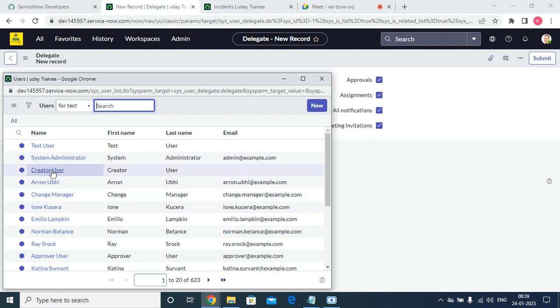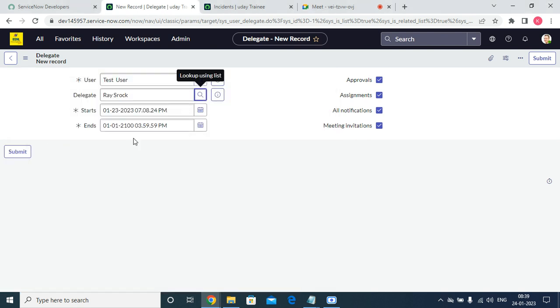I'm just going to create it using Roy Stroke. So this test user will be acting for this test user. We are marking it as the delegate.